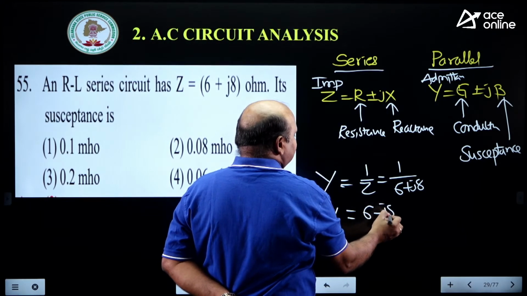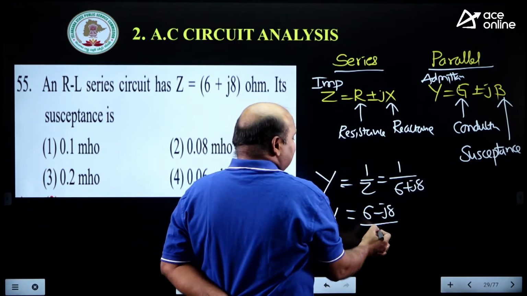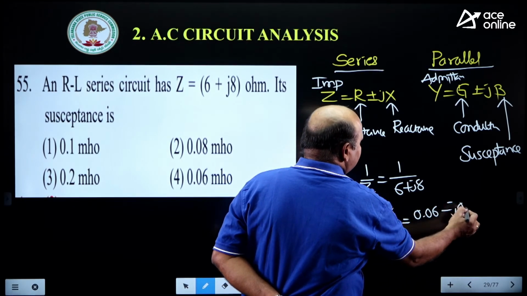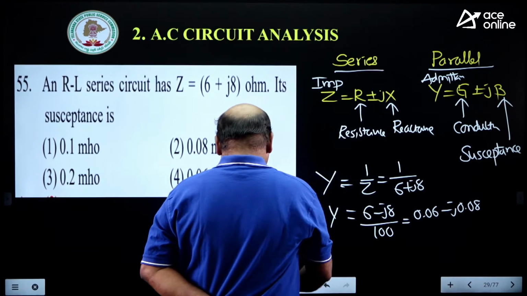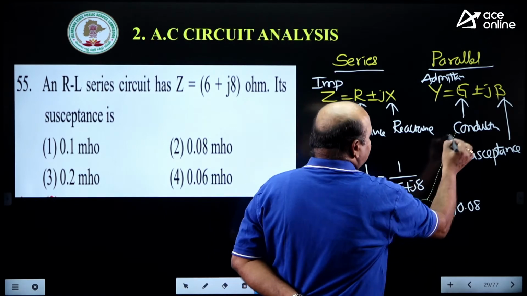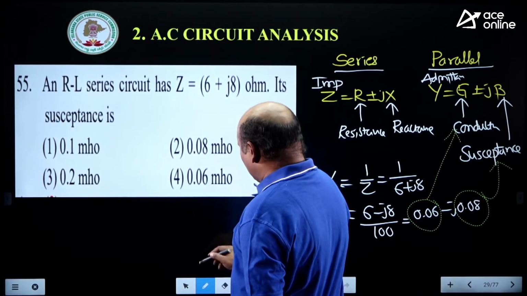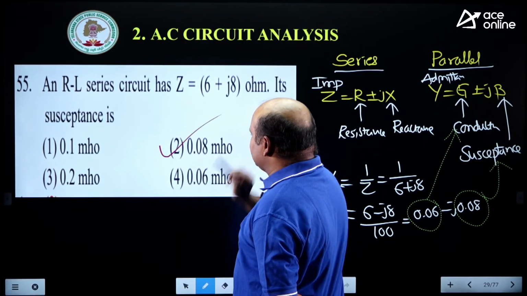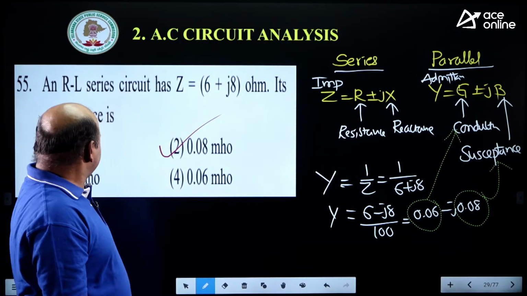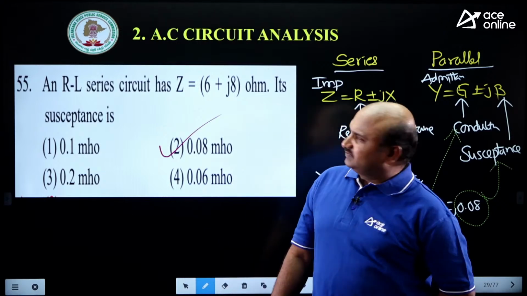Now you should rationalize that. Once you rationalize, 6 square minus j square 8 square, how much are you getting? 36 plus 64, that is 100. Now we are getting 0.06 minus j into 0.08. This reflects that this is conductance, this is susceptance, 0.08 mhos, which is the correct option. Nothing but option 2 is the correct one. Very good here. 0.08 mhos. Let me take the next one.